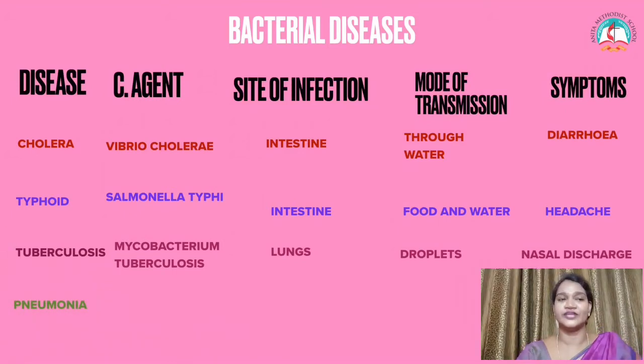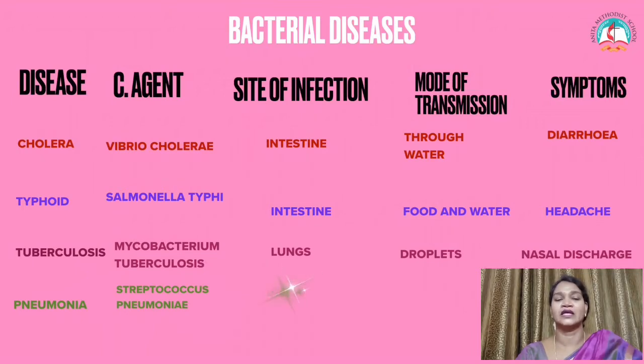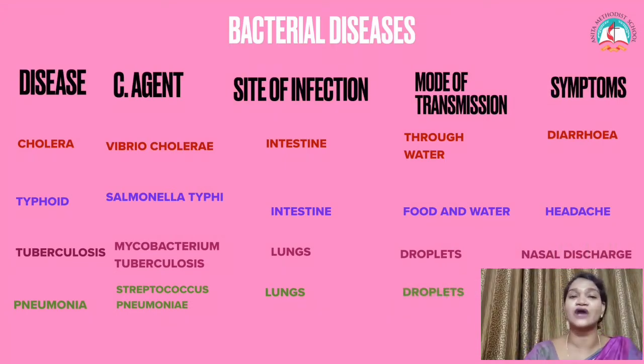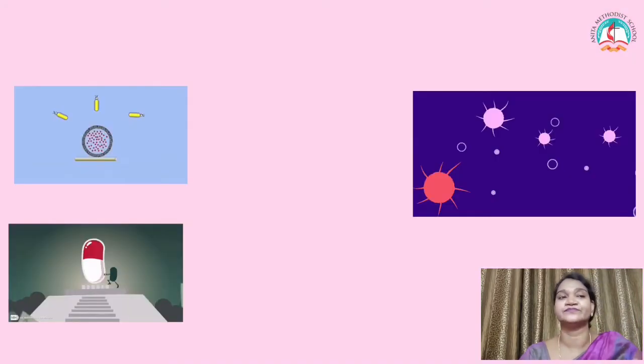Next one is pneumonia. Causative agent for pneumonia is Streptococcus pneumoniae. The site of infection is the lungs. It spreads through droplets. And the symptom of pneumonia is brown color sputum. Now these are a few groups of bacterial diseases caused in human beings.